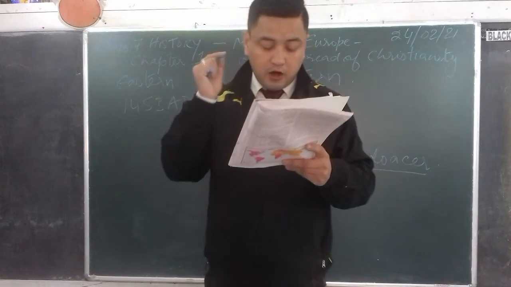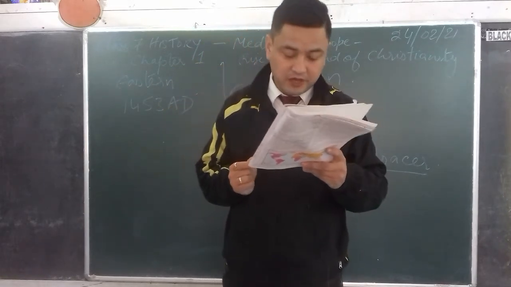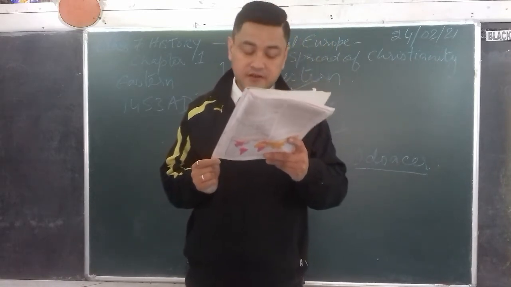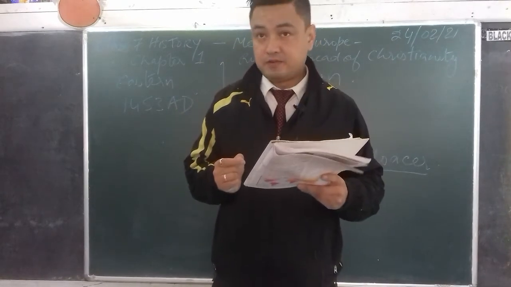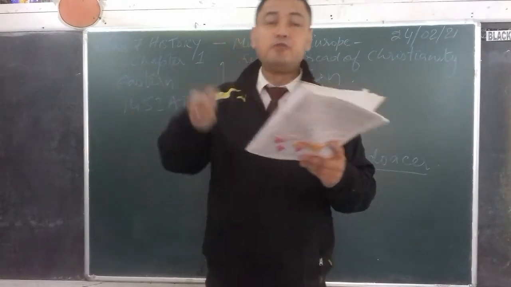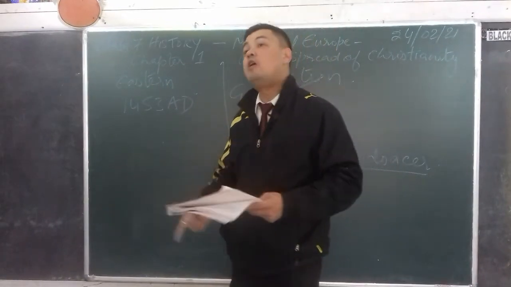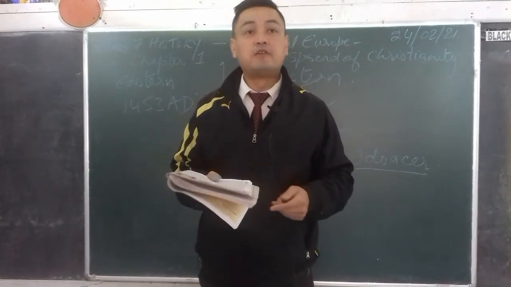But during the reign of Maurice, the second ruler after Justinian I, who ruled from 582 AD to 602 AD, the empire's eastern frontier was expanded. Now an emperor is the king of kings.